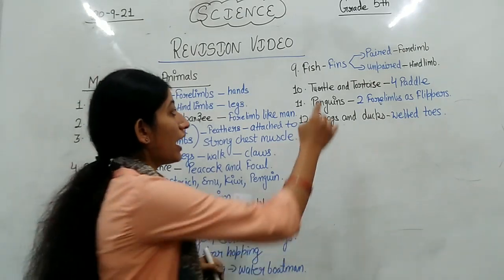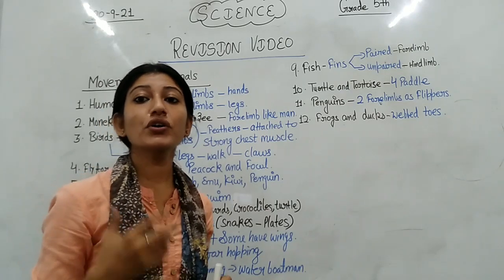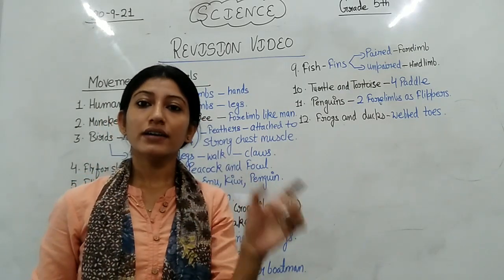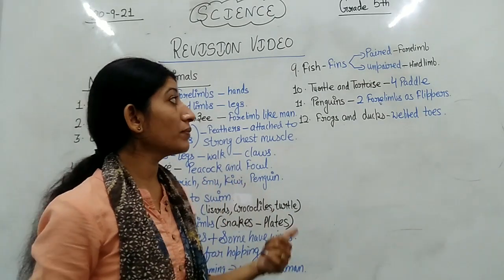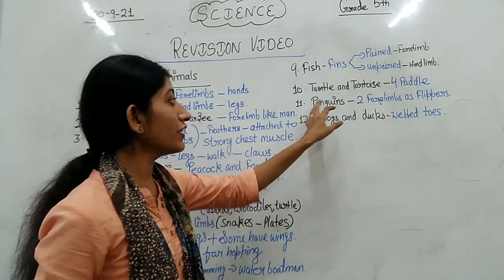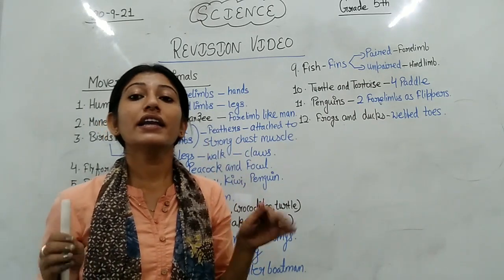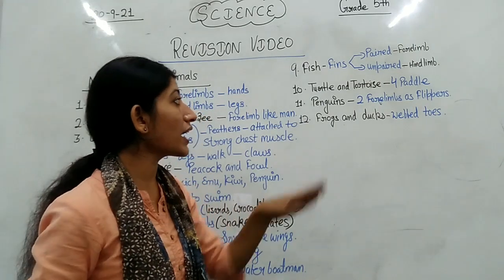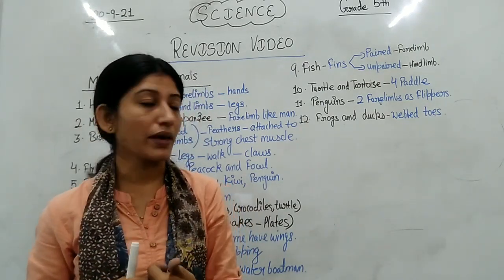After that we have turtle and tortoise. How do turtle and tortoise make their movement? In the form of limbs, turtle and tortoise have 4 paddles, and they swim with the help of those paddles. Then we have penguins. Penguins have 2 forelimbs in the form of flippers, and these flippers help them in swimming.